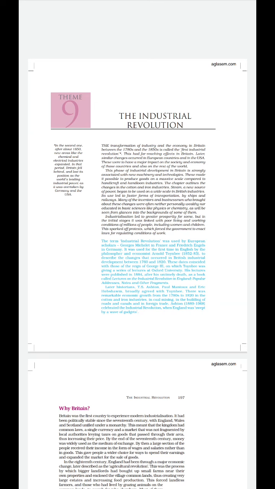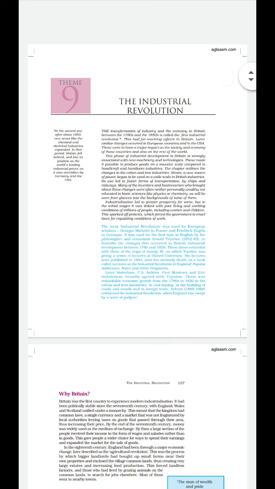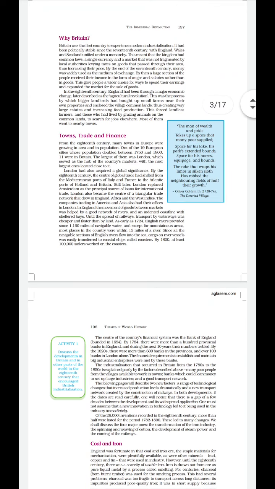Now, he used the word industrial revolution in order to describe the change that occurred in British industry. Toynbee also gave lectures at Oxford University, and his lectures were published in 1884, after his death, as a book called Lectures on the Industrial Revolution in England. That was popular addresses, notes, and other fragments that were published. Clear? Now we will move to our first topic, that is, why Britain.